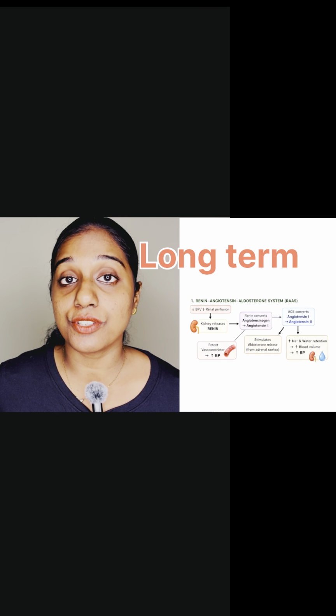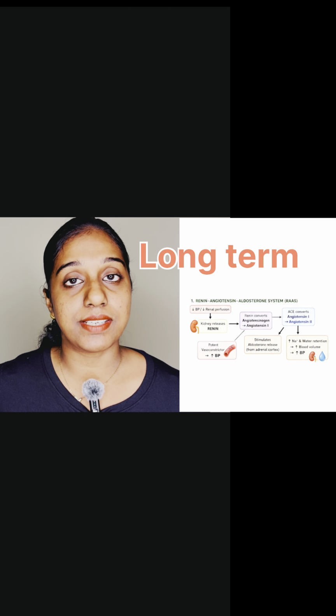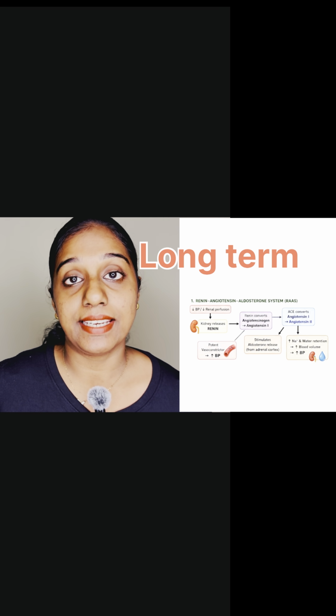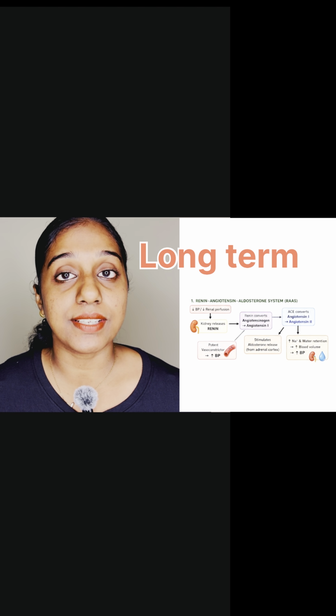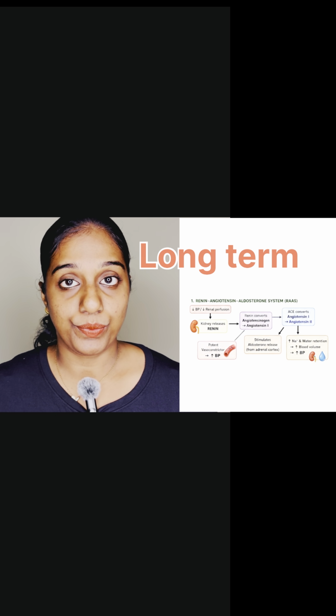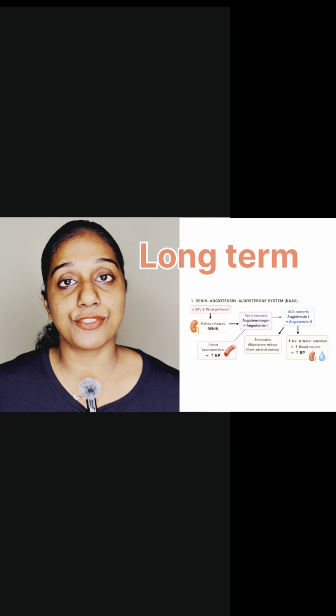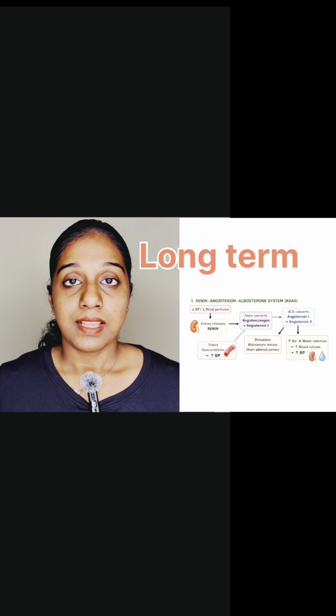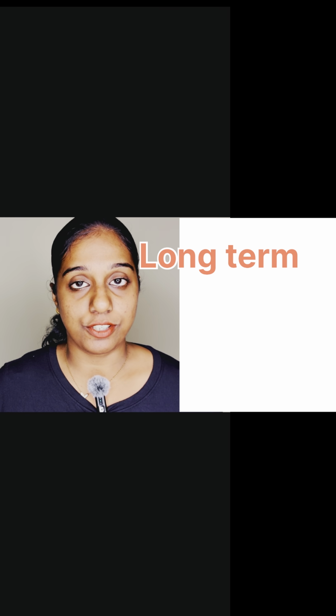Here, the renin-angiotensin-aldosterone system activates. Decrease in blood pressure will stimulate kidney to release renin. Then renin will stimulate angiotensin 1. Then angiotensin 1 activates angiotensin 2. It produces increase in aldosterone and aldosterone will cause sodium and water retention, thereby increasing the blood pressure.